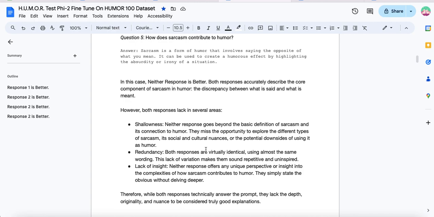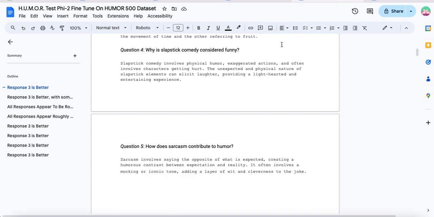So on all 5 of these questions, what we can see to me is that just training on this 100 data set, we do get an improvement, right? Like a measurable improvement. And that's the first thing that we can take away from this, and it's kind of a good takeaway, right? Now let's look at the 500.